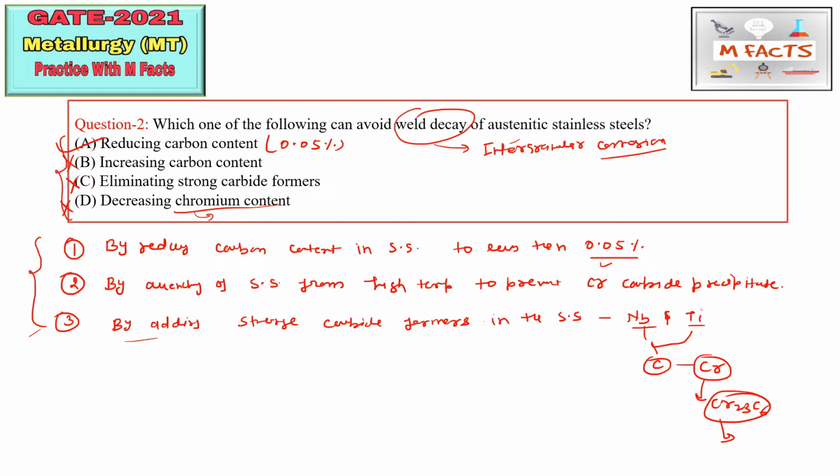Okay, so the correct and most appropriate answer is part A, that is reducing carbon content up to 0.05%. Hope you have understood this concept. Please write down these things so that you can do the questions they may ask in exams. You may find this question in MSQ type also. This is a very important question for MSQ type.